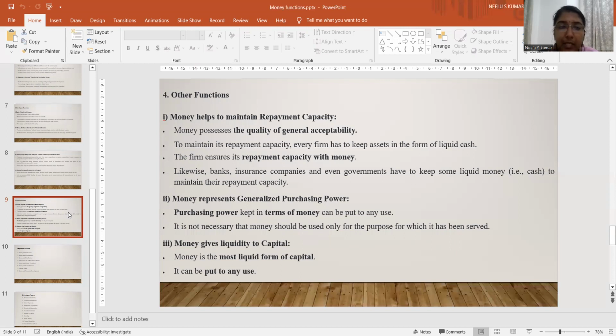Then another function of money is that money represents generalized purchasing power. Purchasing power kept in terms of money can be put to any use. It is not necessary that money should be used only for the purpose for which it has been saved. And the last function of money is that it gives liquidity to capital. Money is the most liquid form of capital. It can be put to use for different purposes.